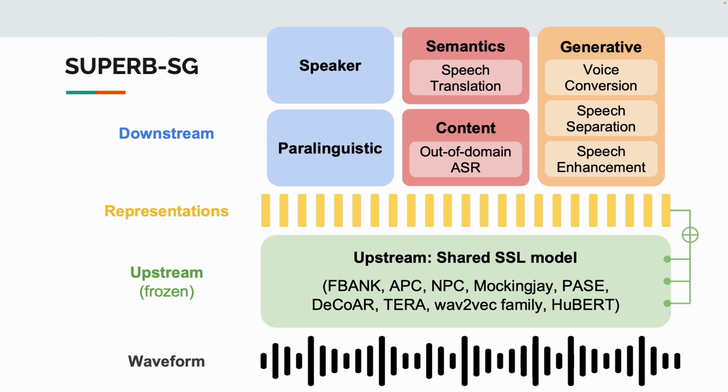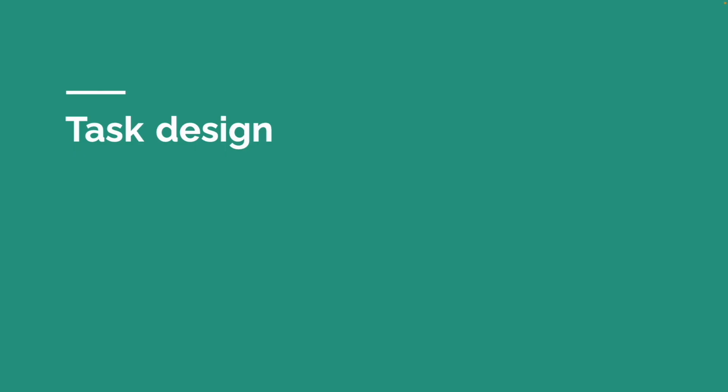After introducing SUPERB-SG, the downstream contains 15 different spoken language tasks in 5 categories. We hope that this work could give us a more comprehensive understanding of self-supervised learning in speech. Let's talk about our design of tasks.